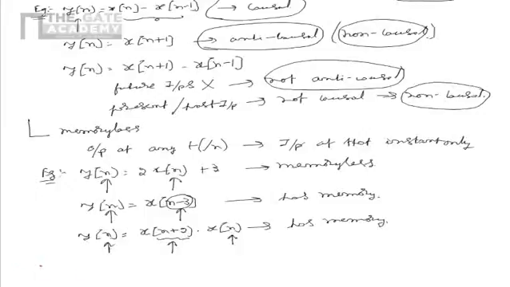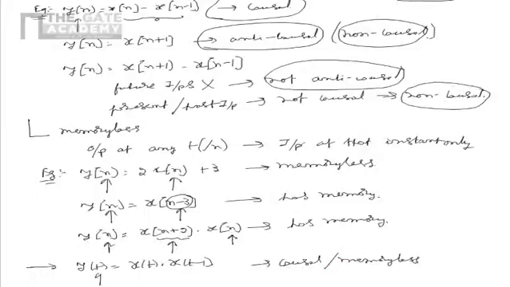Now let us solve some problems related to the causality and memoryless property. Let us consider a system which is described by the relation y of t is equal to x of t into x of t minus 1. We have to characterize the system based on causality and memoryless property.